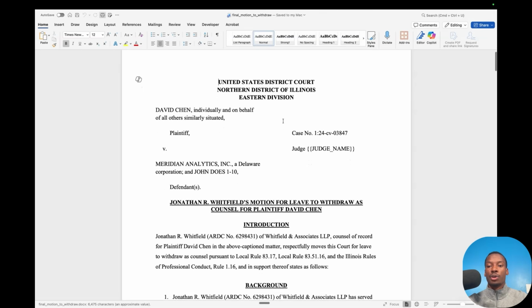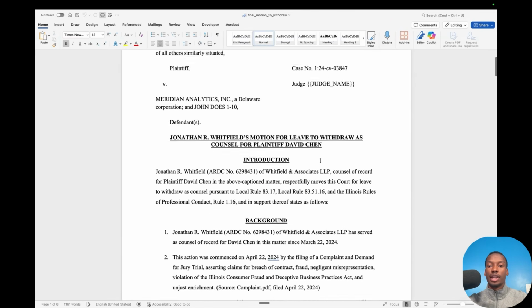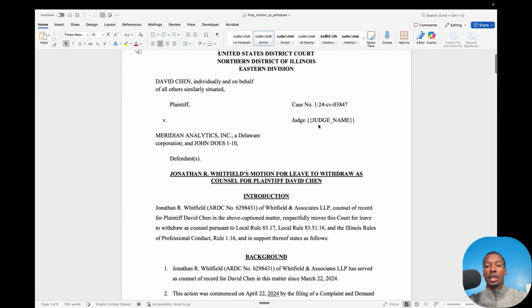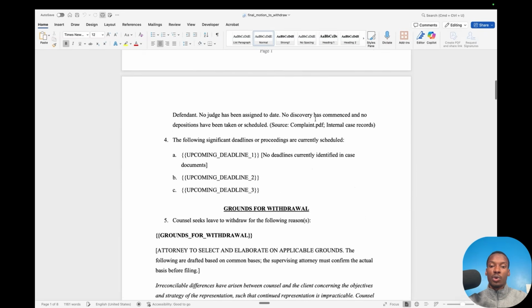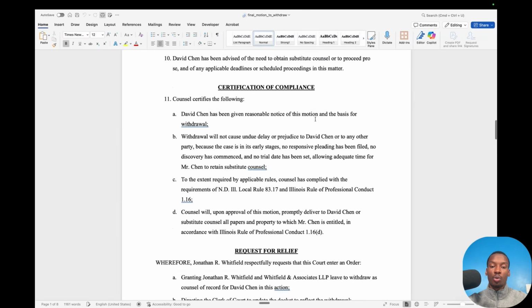And this is what the final motion to withdraw looks like. It has some spaces here for variables to fill in, things that it doesn't have information for yet. Again, if you wanted it to automatically search and fill this out, you could do that as well. I'm going to show you how to tailor this specifically to your specific law firm workflow.